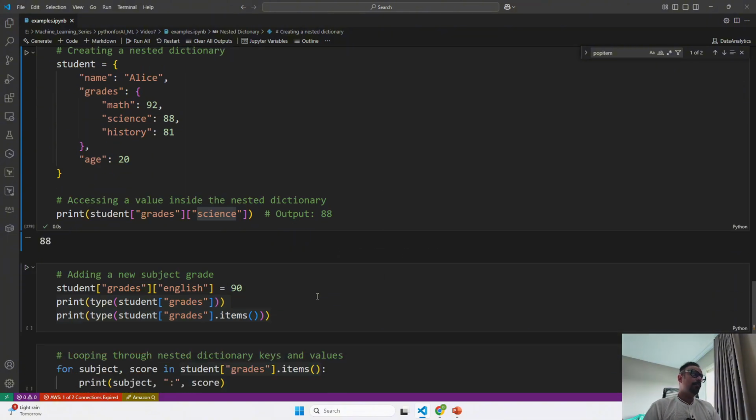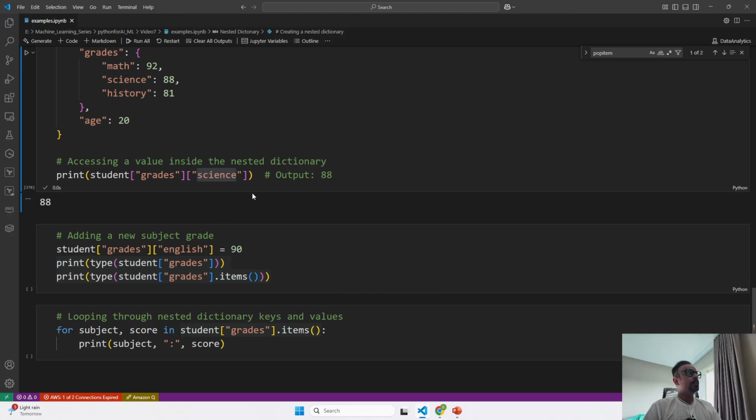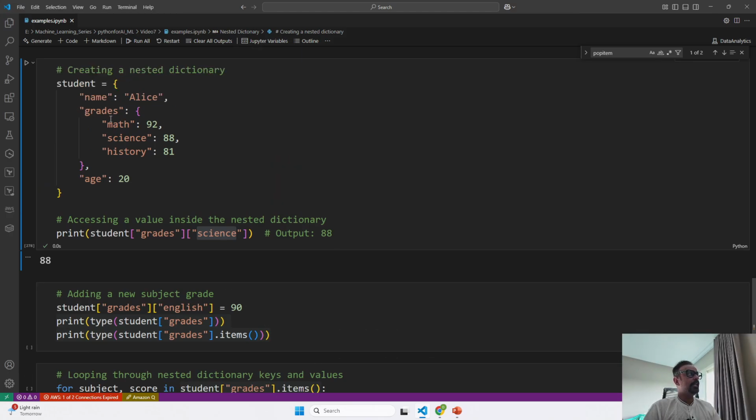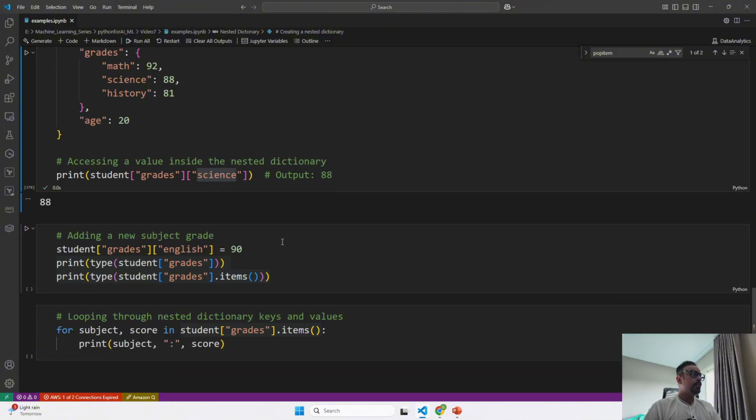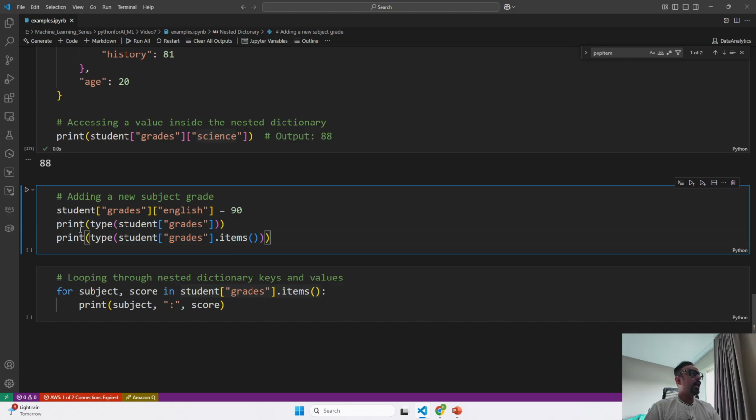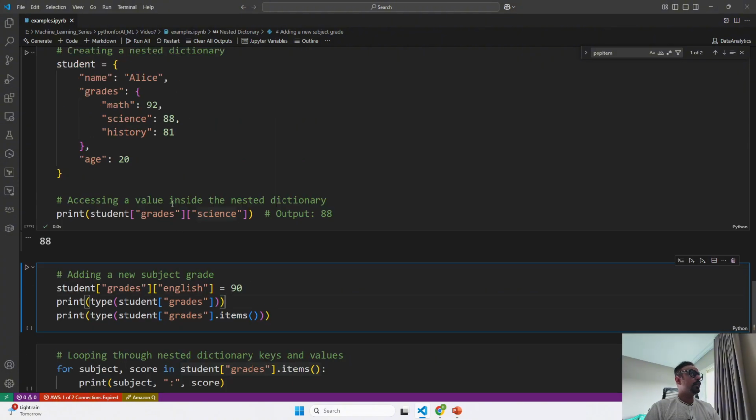Now, if you have to modify your subject, which is in grades, that is inside the dictionary within the dictionary, you can use the same bracket strategy over here. Over here, right now I'm adding a new subject. Till now we have three subjects: maths, science, and history, and I want to add English to it.